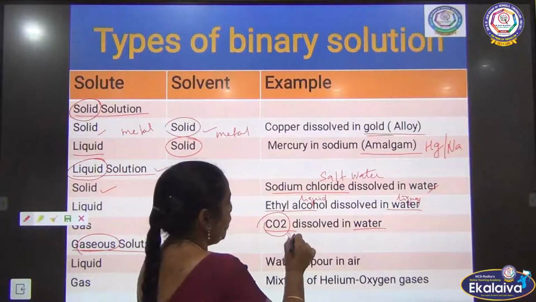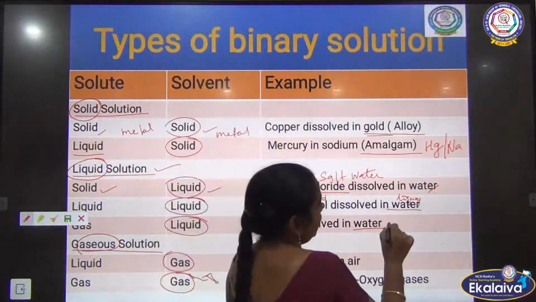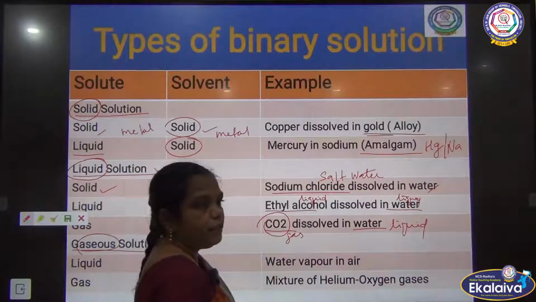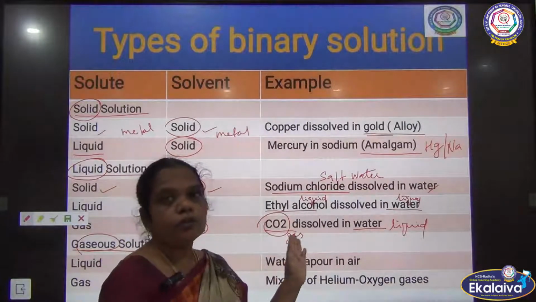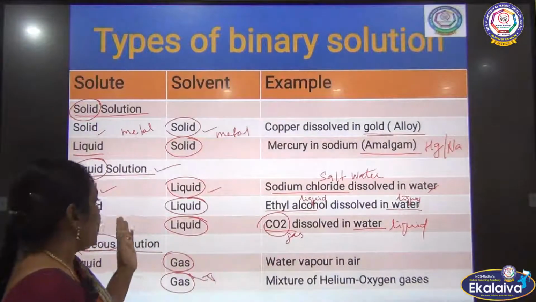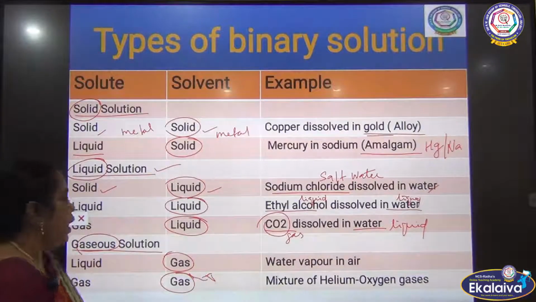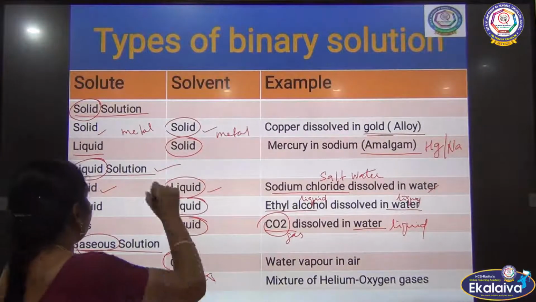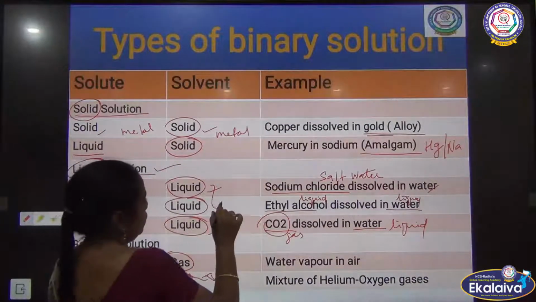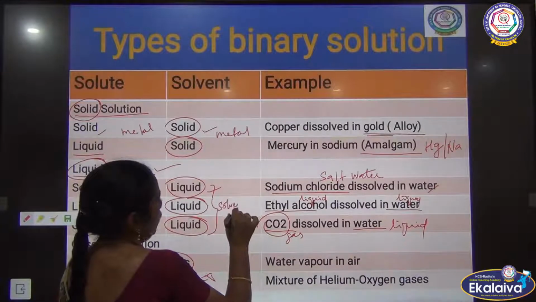So the carbon dioxide is a gas and water is a liquid, and together they form a solution, soda water. Soda water is what type of solution? Gas-liquid solution.